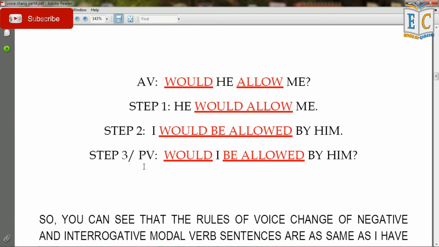In step 3 of the passive voice sentence, we have to take would, which is the auxiliary verb, before the subject I, and then it is followed by the third form of the main verb and then the others. So would I be allowed by him is the passive voice form of would he allow me.